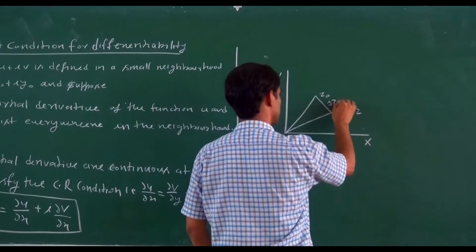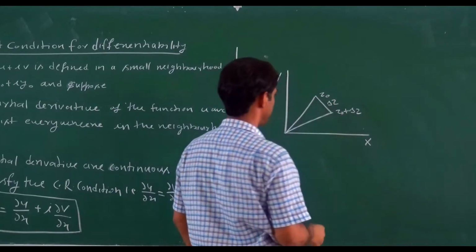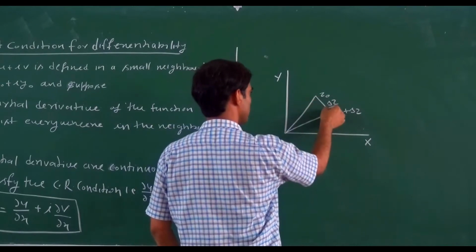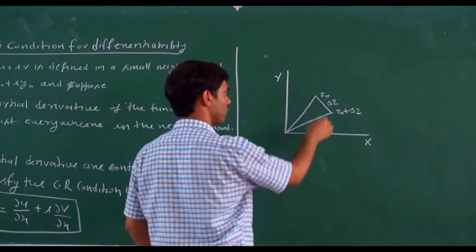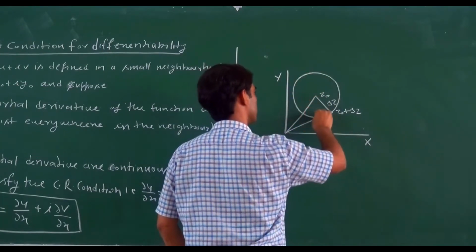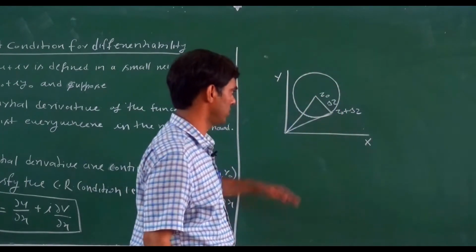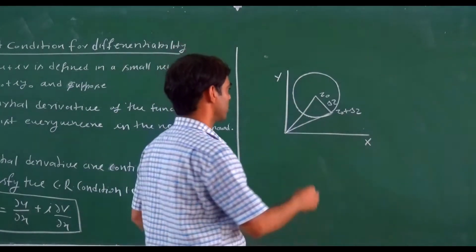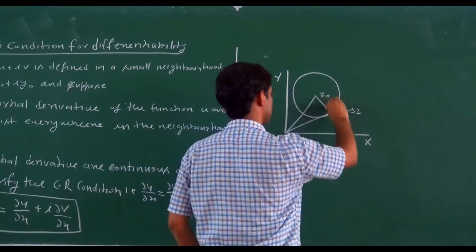This one is delta z. So this is a small neighborhood. This one is not a very small neighborhood, so this one is the small neighborhood.